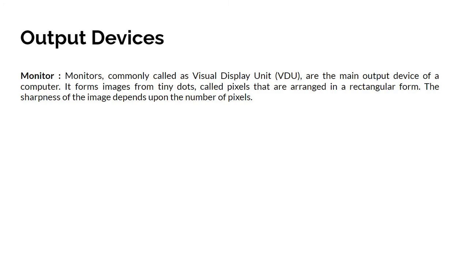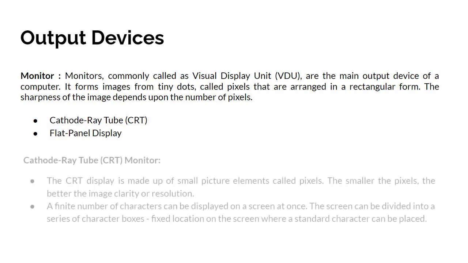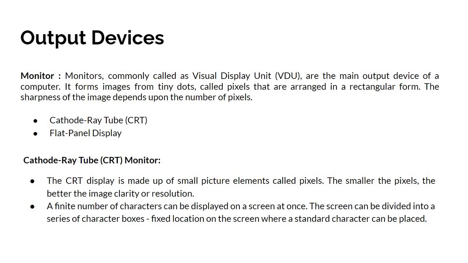There are two kinds of viewing screen for monitors: cathode ray tube CRT monitors and flat panel display. The CRT monitor is a display made up of small picture elements called pixels. I already said that pixel means picture element.